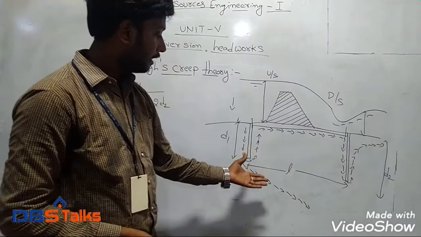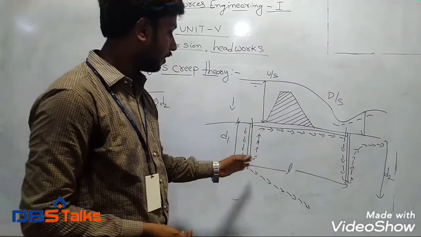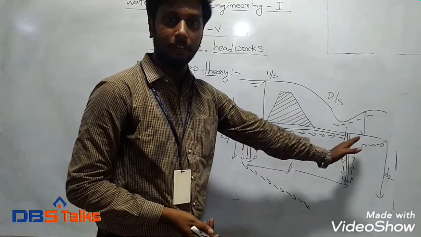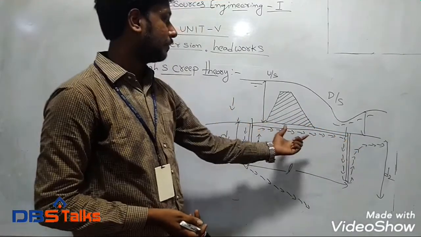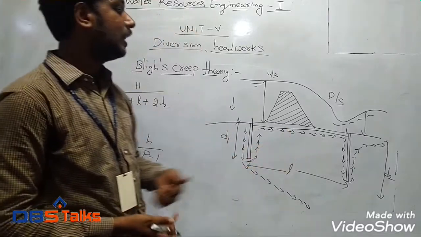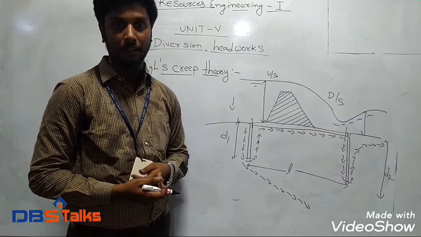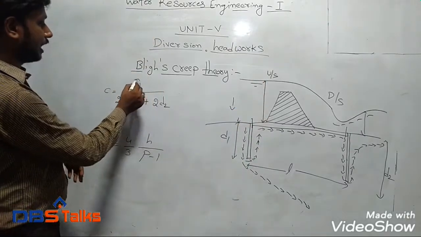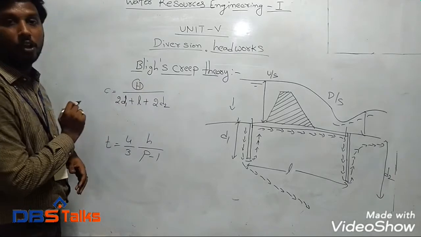So Blight's theory explains he will provide 2 sheet piles at the upstream and downstream side of the weir, at the same time a certain length of impervious floor. The length of the impervious floor mainly depends upon the head of the water. The head of the water we will calculate in this manner. So this is the coefficient.